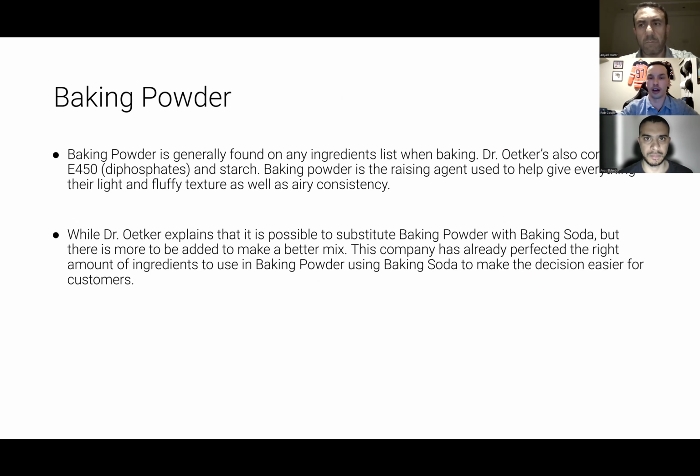Baking powder is generally found on any ingredients list when baking. Dr. Oetker's also contains E450 diphosphates and starch. Baking powder is the raising agent used to help give everything their light and fluffy texture, as well as airy consistency. While Dr. Oetker explains it's possible to substitute baking powder with baking soda, there's more to be added to make a better mix. The company has already perfected the right amount of ingredients to use in baking powder using baking soda to make the decision easier for customers.